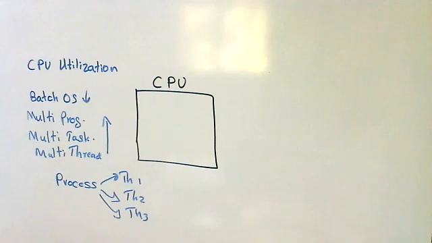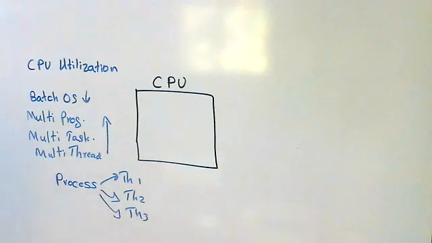Making use of a processor to its maximum efficiency is what we call processor utilization. If processor utilization is high, it's good. If processor utilization is low, it's not a good thing, students, because the processor has to wait. The processor is in idle state, right? That is called processor utilization.